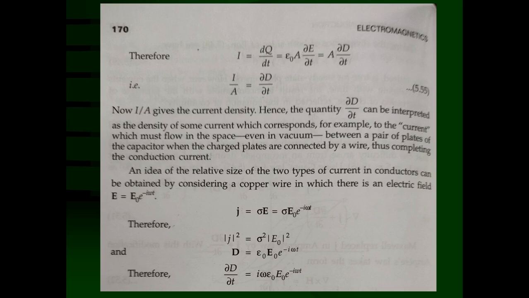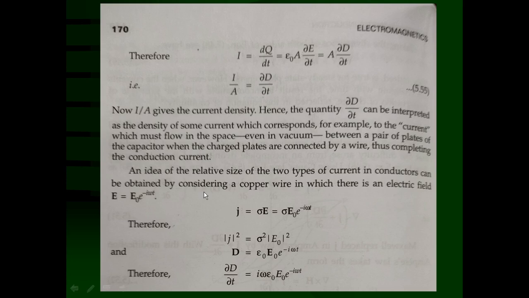That is sizable, which is why you can measure it in milliamperes, microamperes or nanoamperes. Currents can be measured through meters. But displacement current density cannot be measured. Why? Because its relative size is very, very small, and we are going to see that through this derivation.